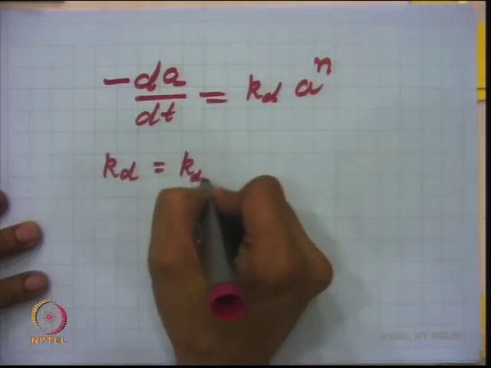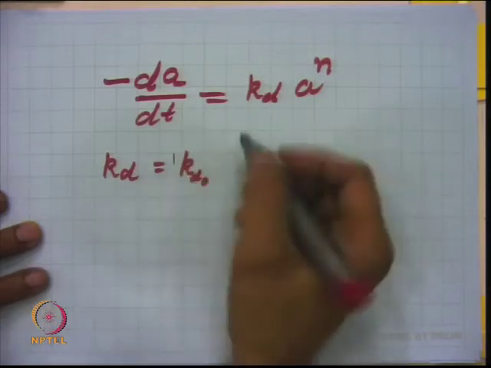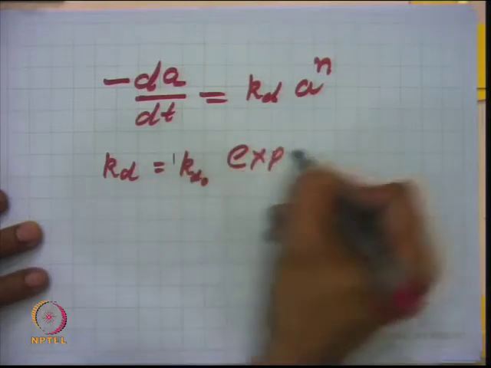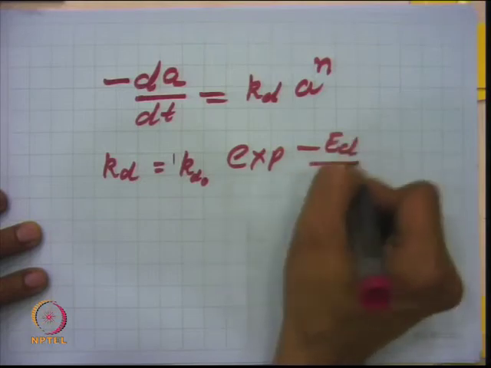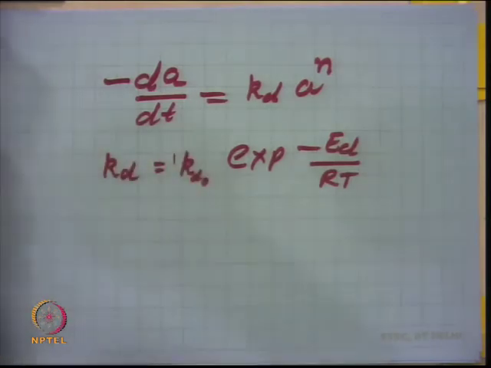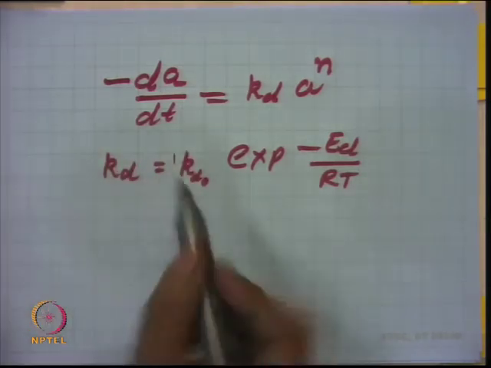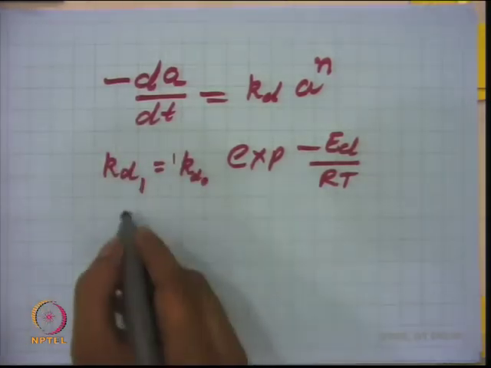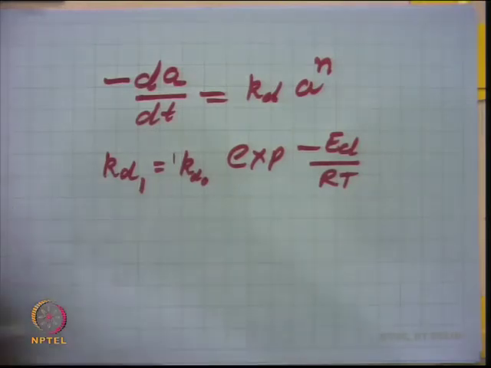K d 0 first I will write here, which is the pre-exponential factor, times exp minus E d divided by R T, that is the expression which is written here, right. And again as usual, as done in the earlier case, we are calculating the ratio K D 2 divided by K D 1, because at temperature T 1 there is some deactivation constant, and at T 0 there is some deactivation constant, and the Arrhenius equation will tell how the rate constant increases with temperature.